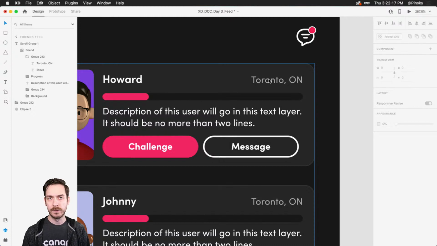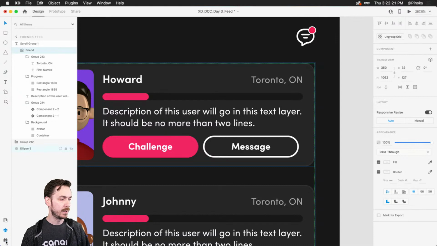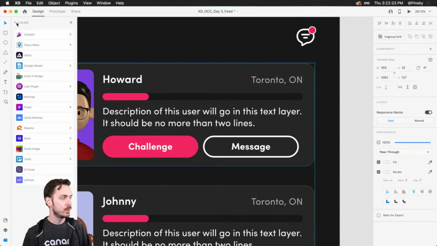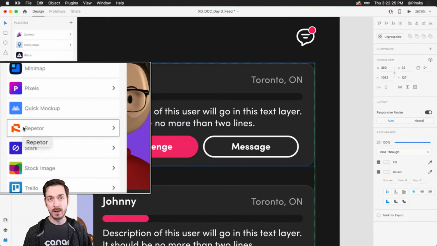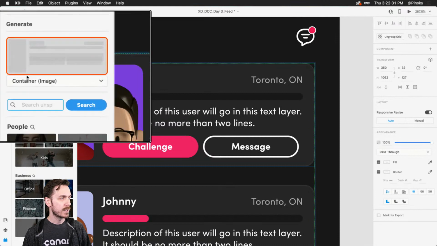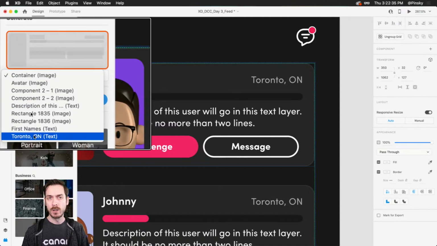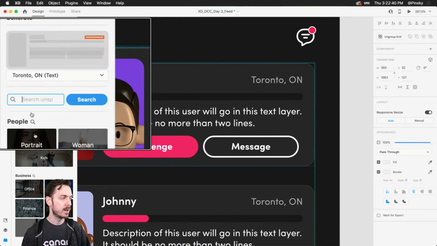We can also use a plugin to fill these things in. So I have my repeat grid selected. I'm gonna hop into my plugins down at the bottom, and I do have the repeater, I still don't know how to pronounce it. I have this plugin installed, and I'm gonna go to generate. And right over here, I can select which layer I want to populate. So in this case, it's the Toronto, Ontario layer. If I did rename that to like location, it would show up there.